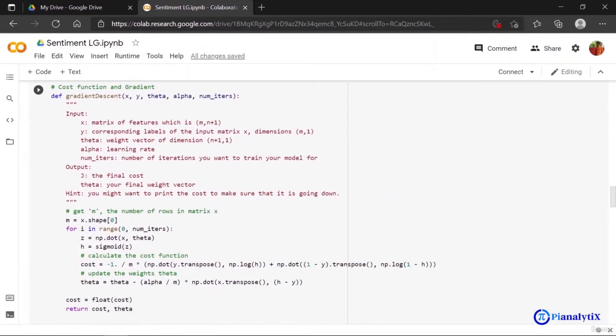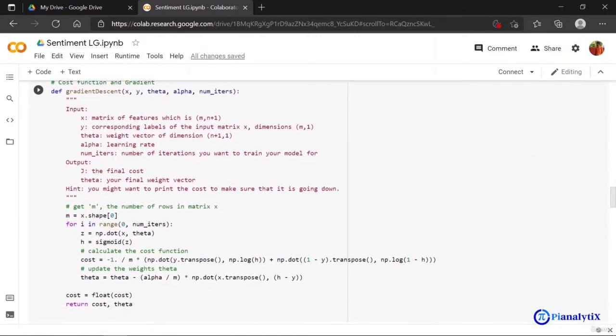Now, the next part is gradient descent. Before understanding what has been done here and why, just understand what the inputs are. X is the matrix of features, which is of the order m by n plus 1.